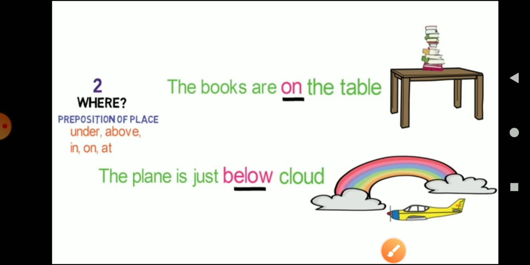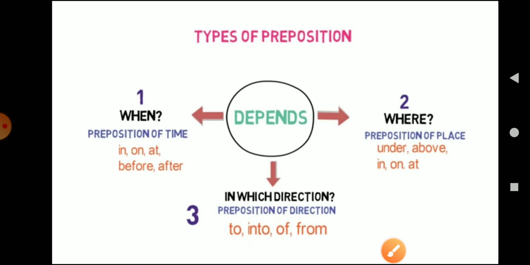Correct? Now moving further, children, the third one is preposition of direction. Now what is preposition of direction? Preposition of direction will tell you about the direction of the event with respect to the other, in which direction the event occurred. Okay, it will give you information about that.